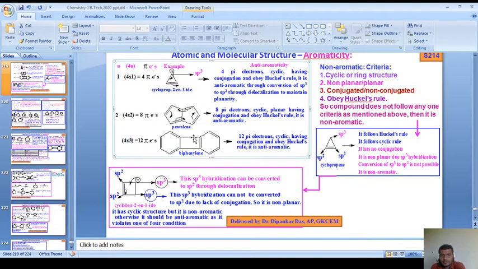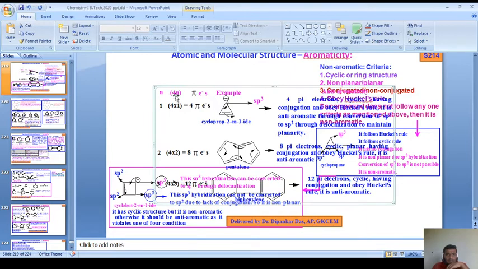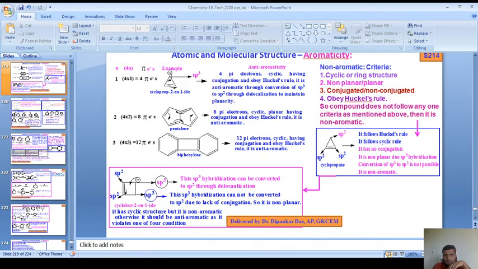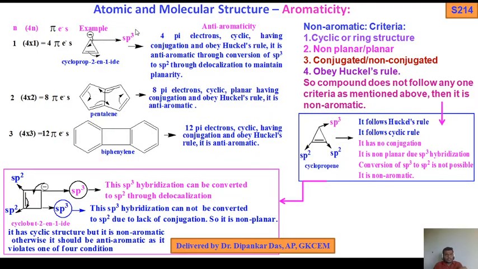Again the same mistake. Okay, so n equals 3. Sorry for the interruptions again. So n equals 3, 4 into 3, 12 pi electrons, 1, 2, 3, 4, 5, 6. So a 12 pi electron system, cyclic, having conjugation and not obeying Hückel's rule. So it is an anti-aromatic compound. So all are 4n pi systems, that's why they are anti-aromatic compounds.